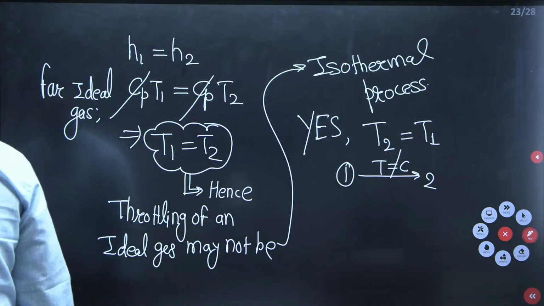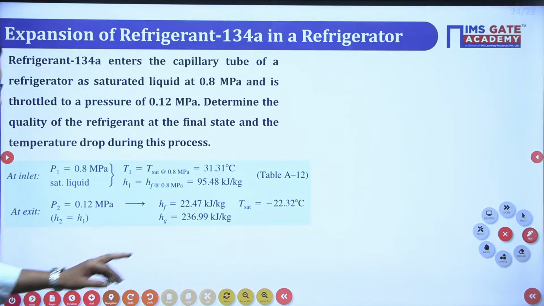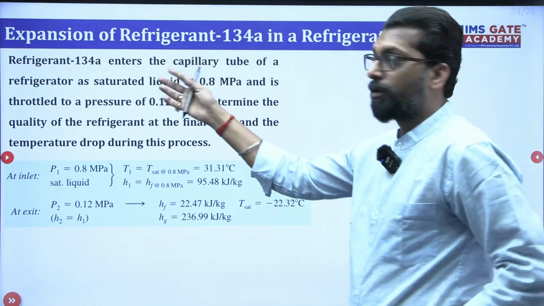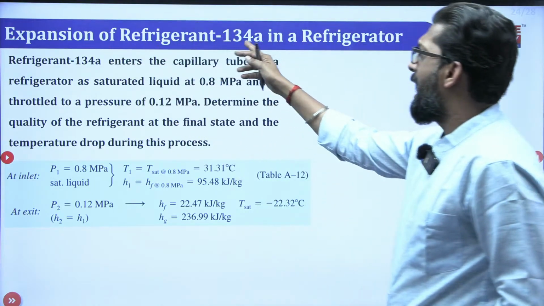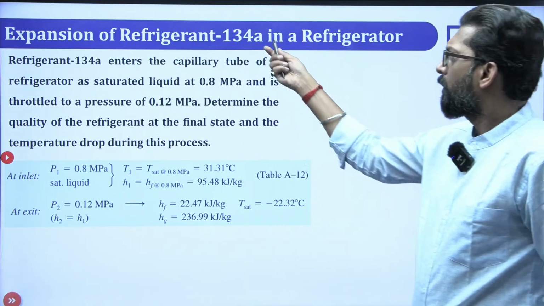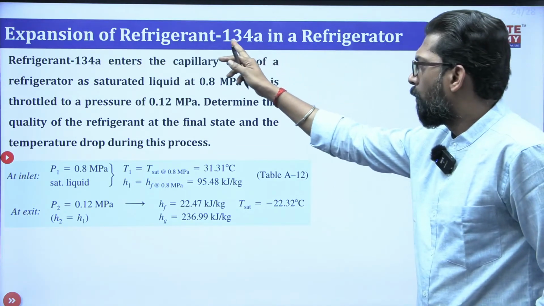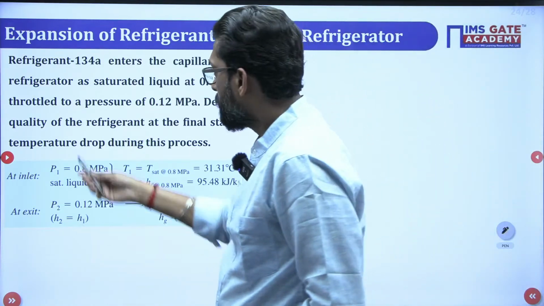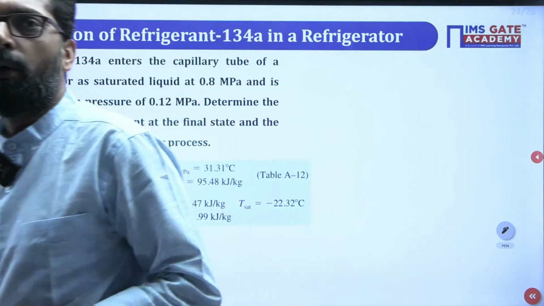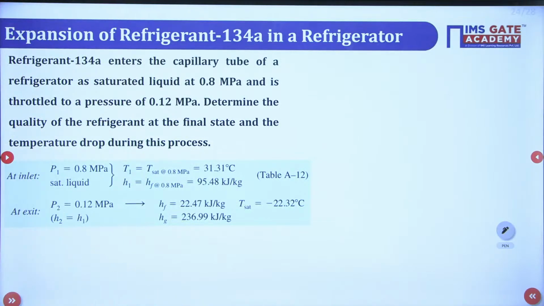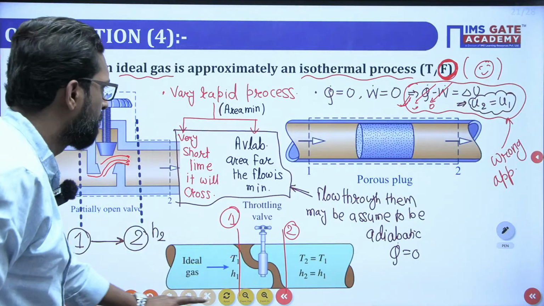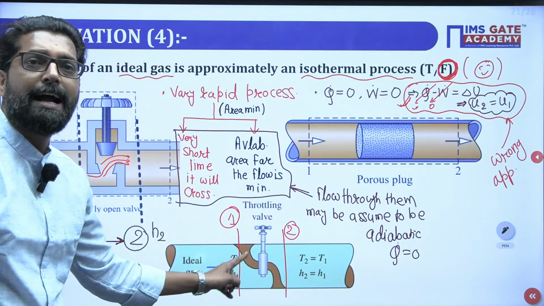Now, we have to solve this problem. That is a very good example of throttling: expansion of refrigerant R134a in a refrigerator. Refrigerant 134a enters the capillary tube. The capillary tube is also a kind of throttling device. Porous plug is also a kind of throttling device.